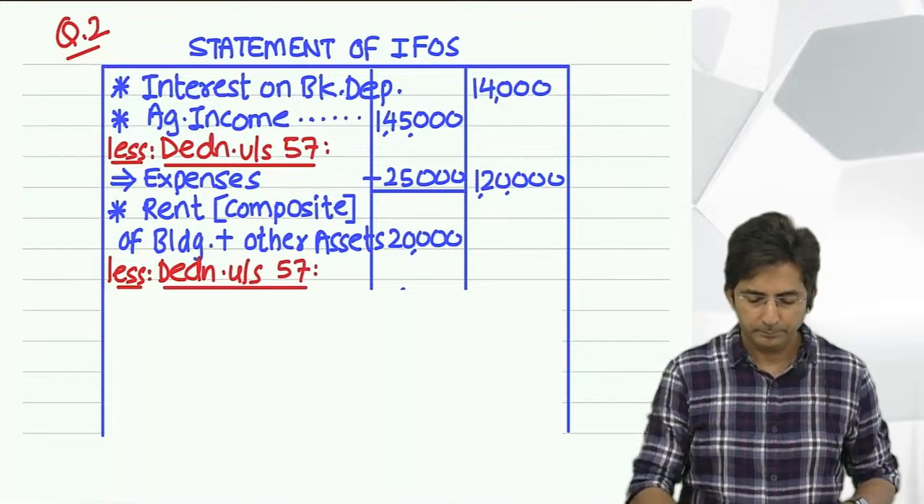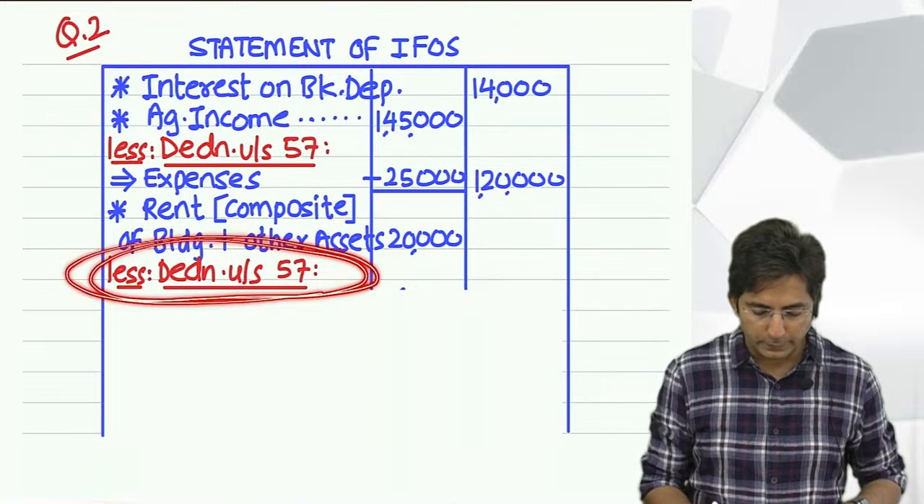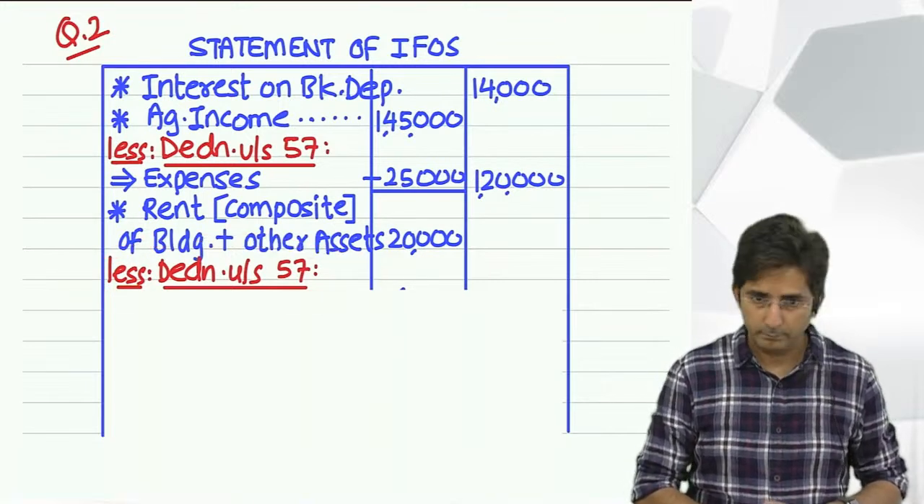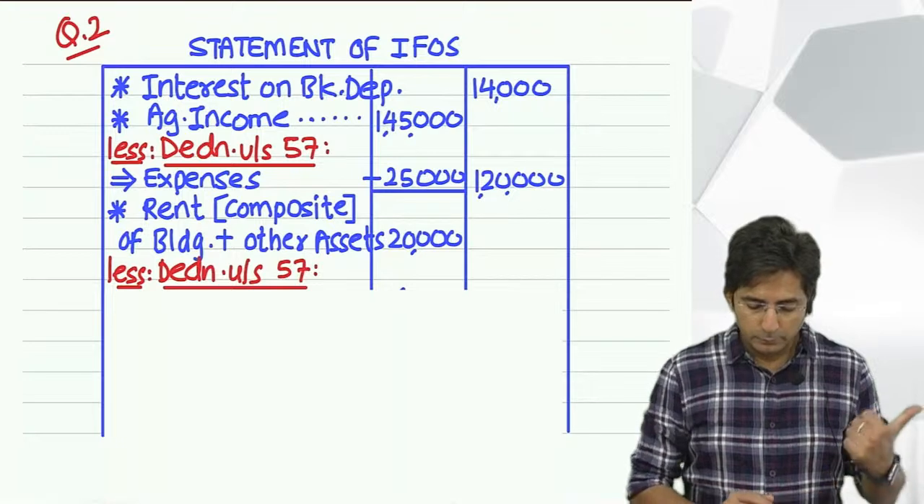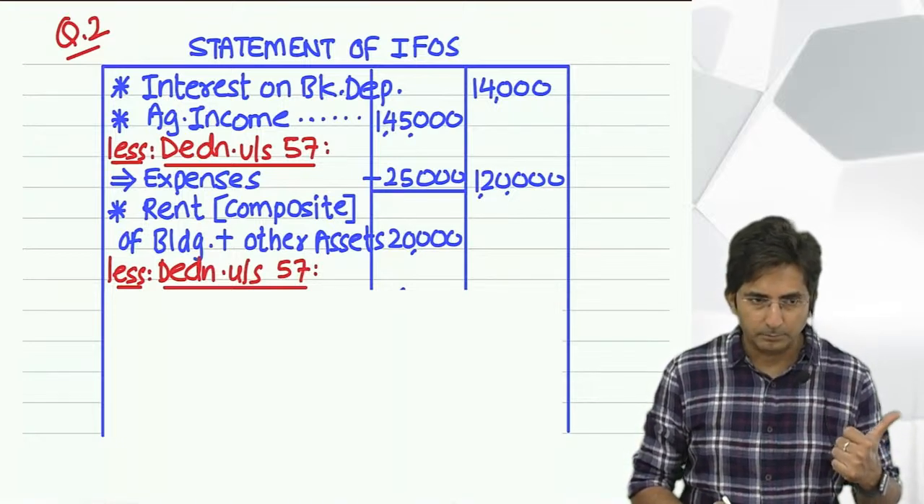Okay. Otherwise in exam you cannot use red pen. It's not allowed only. So less deduction under section 57. Can you tell me the name of the expense given in the question?